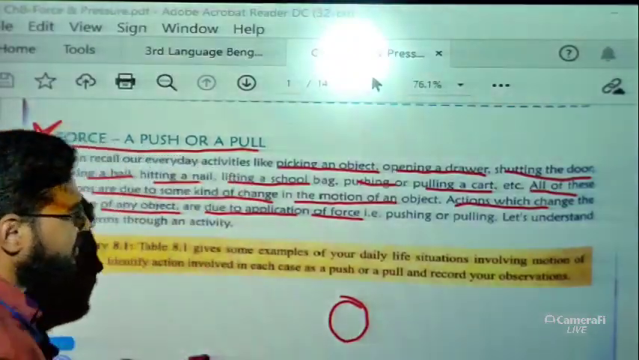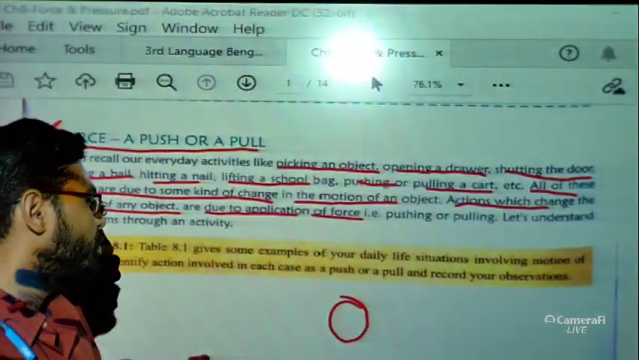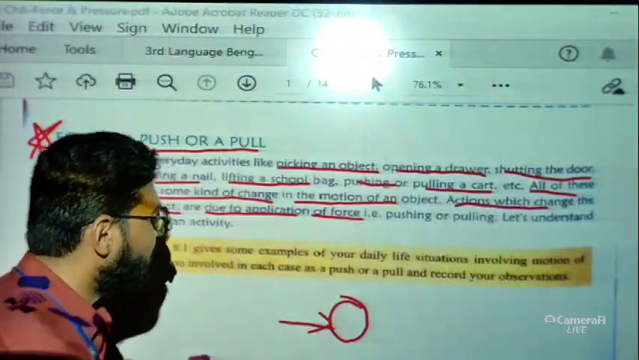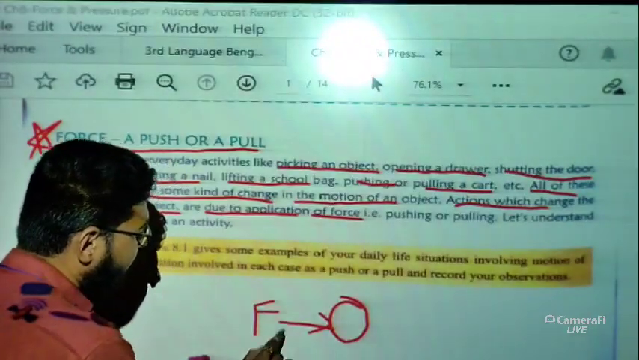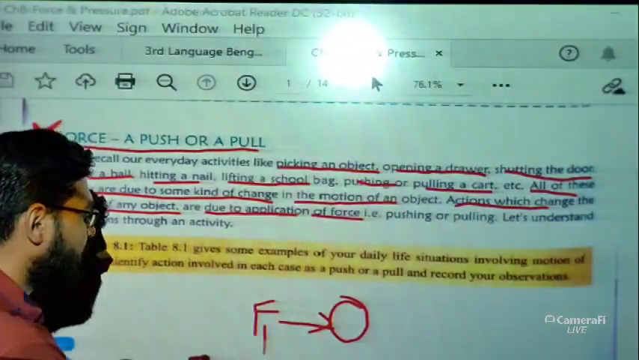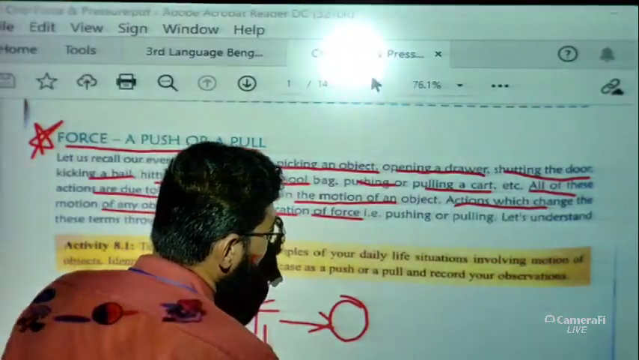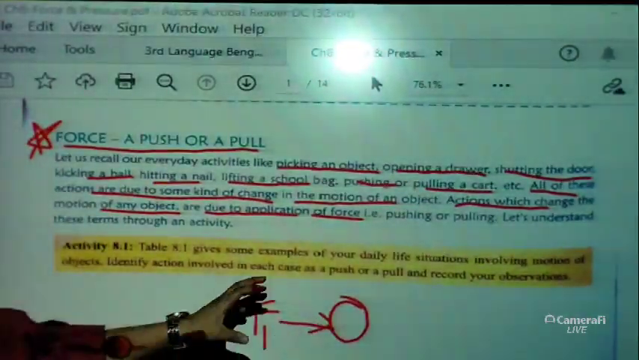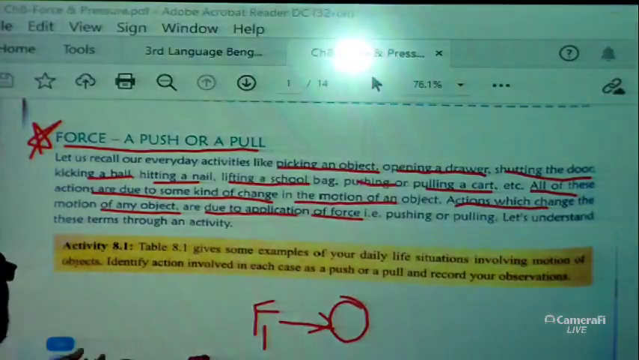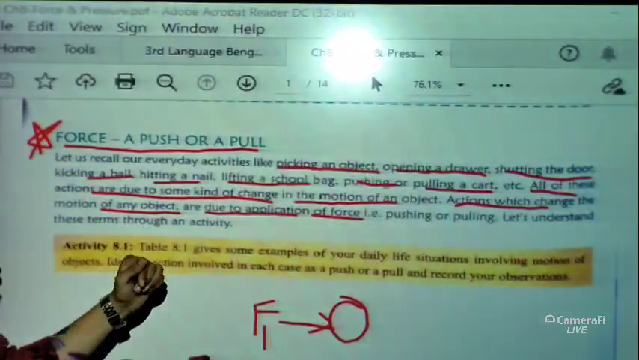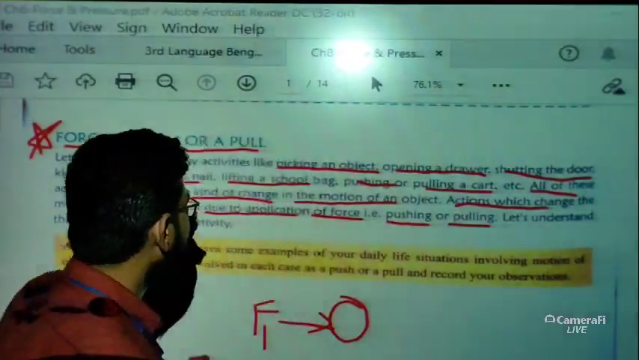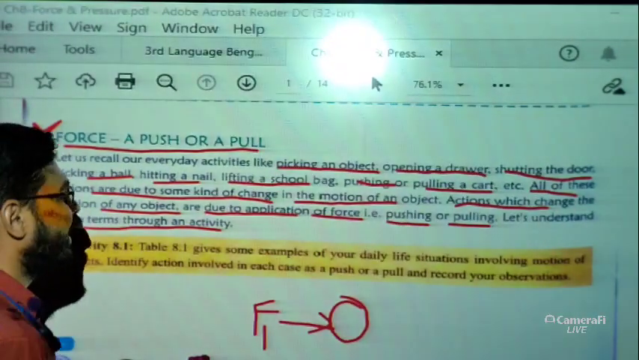If a ball is there, that means the ball is at rest. Now if you kick the ball, then what will happen? That means you are going to apply a force on it. Whenever you kick the ball, the ball will start moving. That means it is a change of position, or change of motion. It is written here that actions which change the motion of any object are due to application of force, that is pushing or pulling. So let us understand these two terms through an activity.